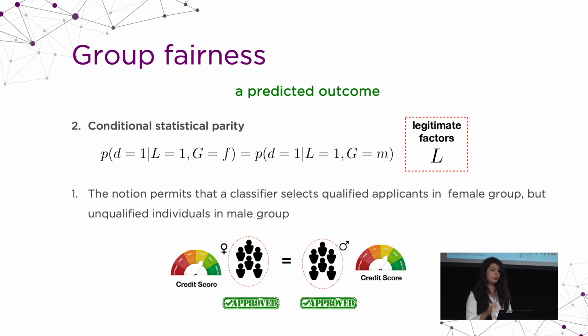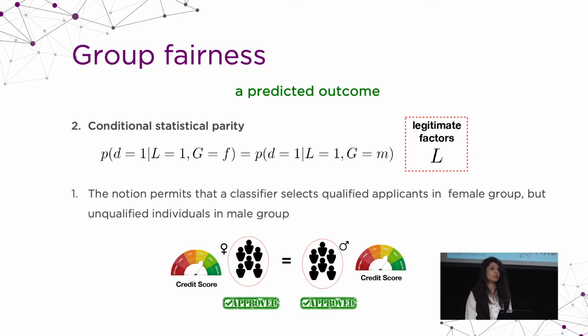So they also propose another version of demographic parity called conditional demographic parity. They add this legitimate factor. So for example, if you are applying for a credit card, the legitimate factor is credit score. So at least you have a good credit score in order to get a credit card. And then the populations of male and female should be the same.